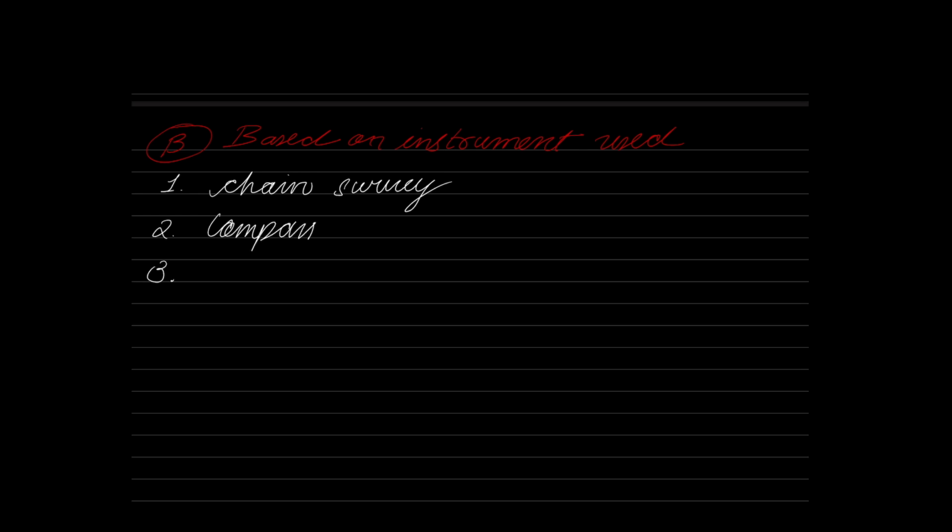The third basic measurement is vertical distance, which is calculated by using a level and leveling staff. We call it leveling. The fourth basic measurement in surveying is vertical angle, which is measured by using a theodolite. We call it theodolite survey, or we can even call it trigonometric leveling.